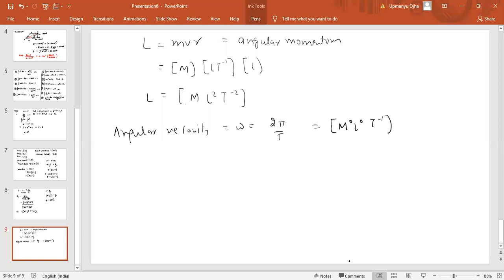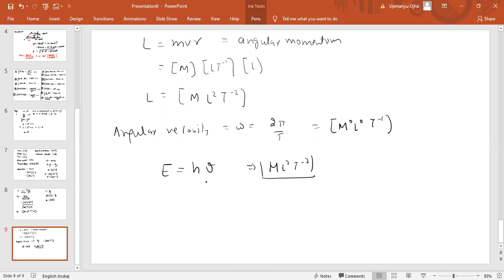And the last one is the Planck constant. Now you know that energy is equal to Planck constant into frequency. The energy dimensional formula is ML^2T^-2, divided by frequency.